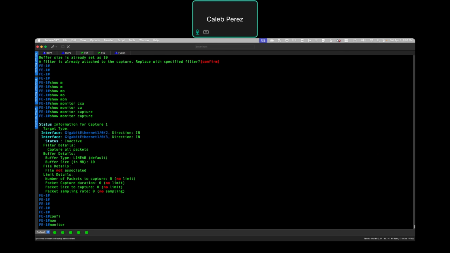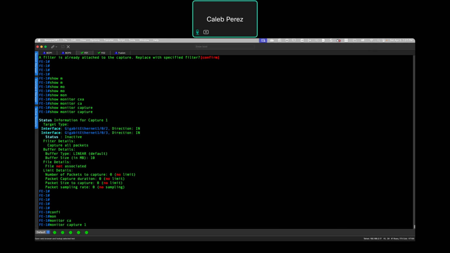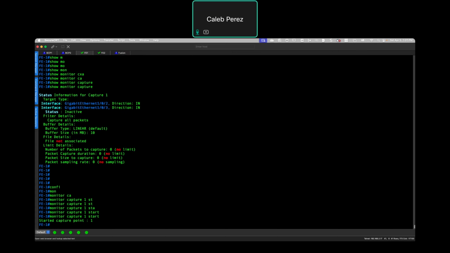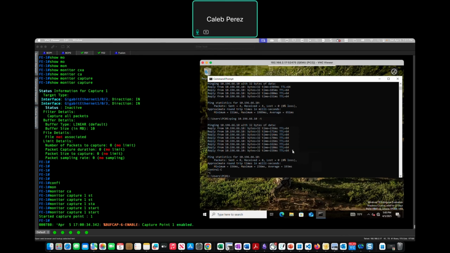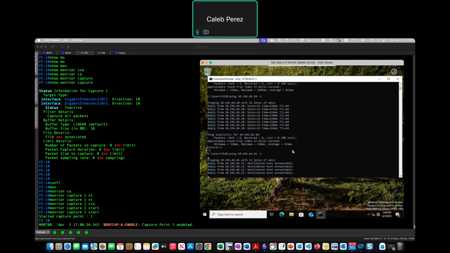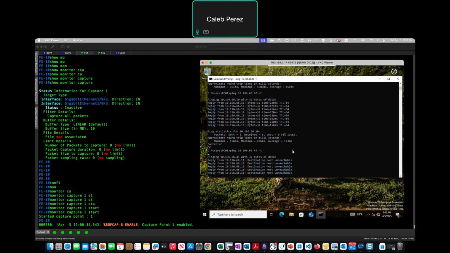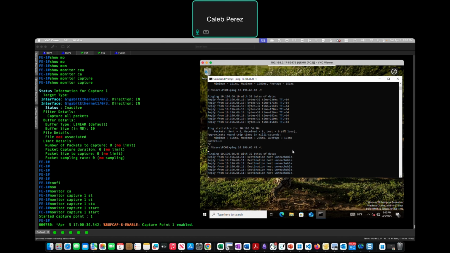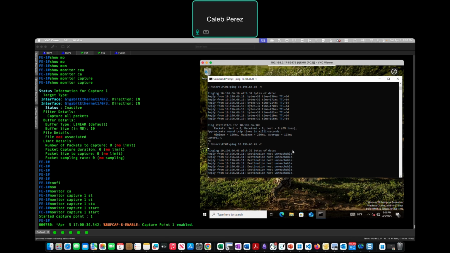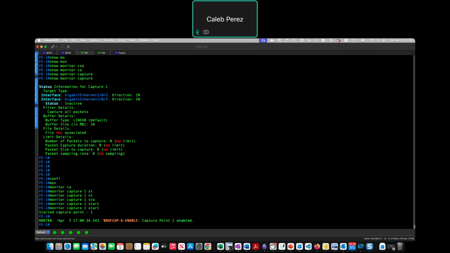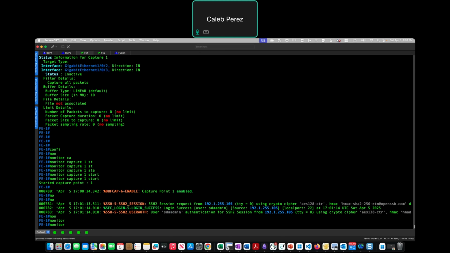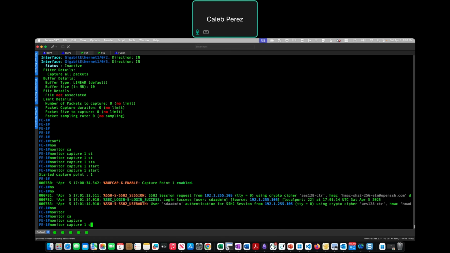So monitor capture one start. Let me ping. We can ping a different IP. We should be able to see the multicast traffic on that specific Fabric H1, right? Even if we don't have that endpoint connected, because basically it's going to send that multicast traffic to all the Fabric edges, right? Let's stop this. Monitor capture one.